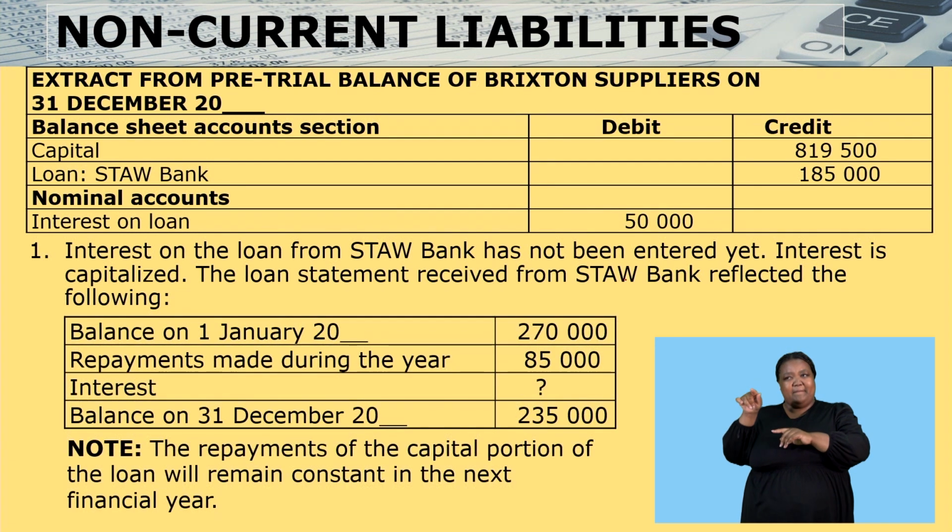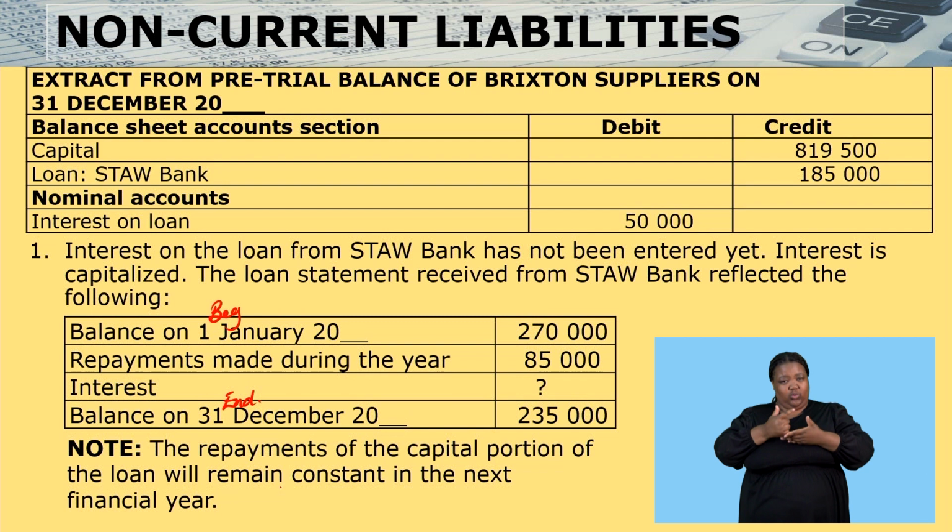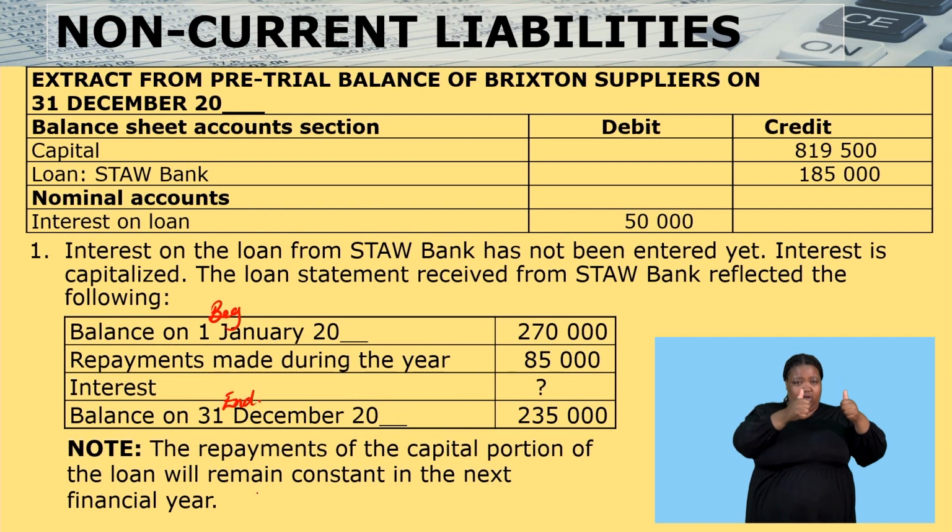There is the statement. So we have balance at the beginning. Remember, our financial year is ending in December. So this becomes our balance at the beginning, and this becomes our balance at the end. Note, the repayments of the capital portion of the loan will remain constant in the next financial year. So to make it very easy, we can open a loan account that will allow us to understand how our loan is going to be repaid.